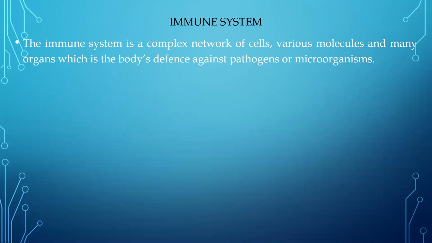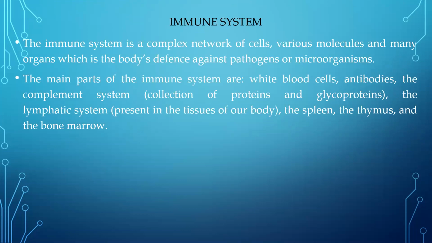The immune system is a network of cells, organs, and various proteins of our body, which is going to fight against a pathogen once it enters inside the body. So once the pathogen enters inside the body, we have this whole network of cells, various molecules, which are proteins only, and certain organs also, which work together in order to remove or kill the pathogen from the body, which means it is going to prevent the spread of infection.